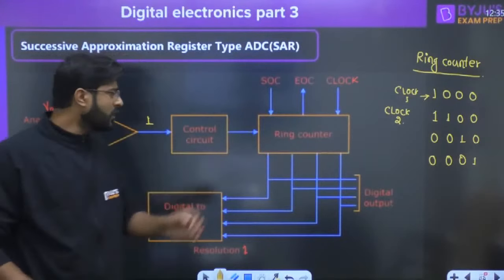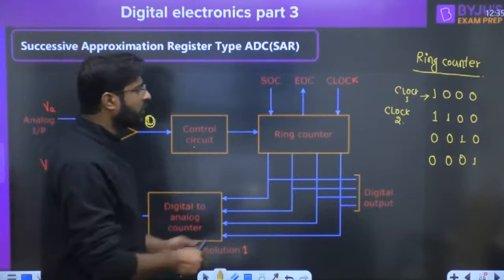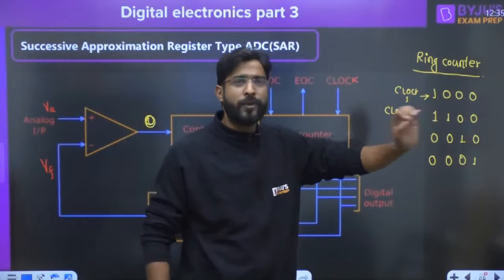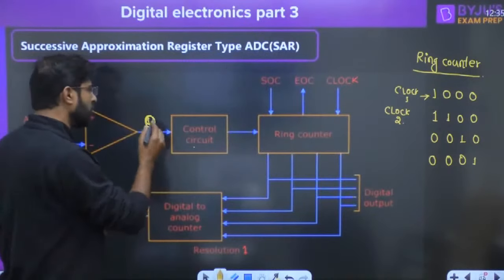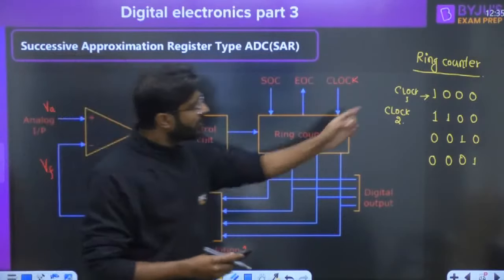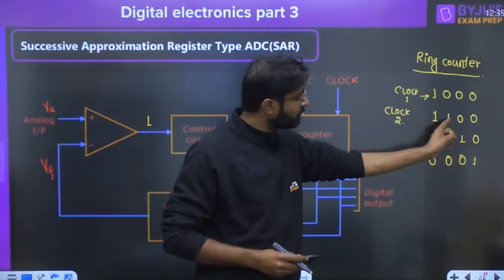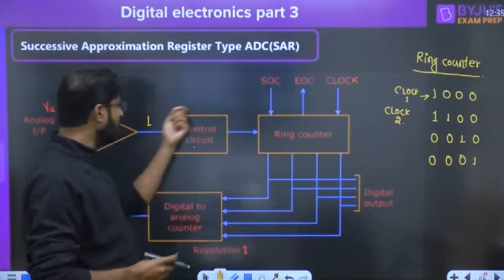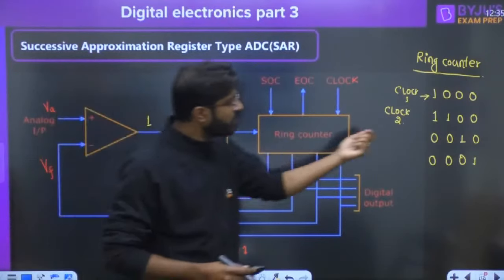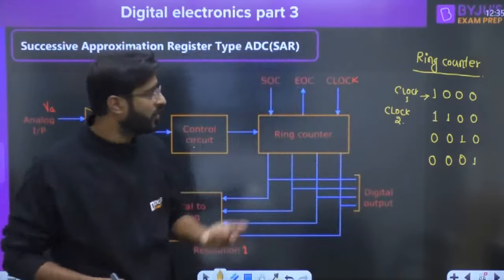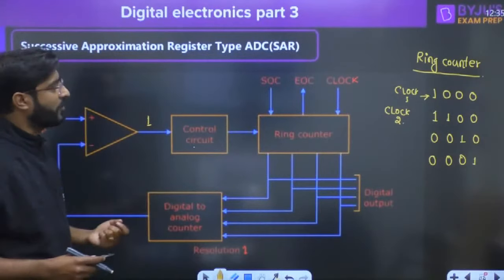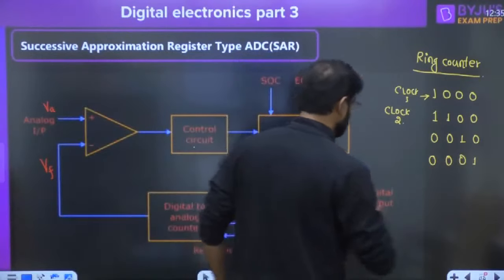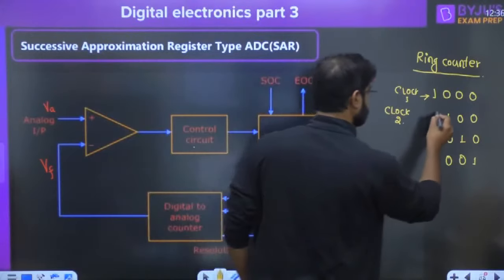What I mean to say is, if the control circuit input is 0, then the control circuit tells the ring counter, go Simran go, live your life. It does not change the state at all. But whenever the control circuit has the input 1, it is the nature of the ring counter to change the next one from 0 to 1, but whether the previous one is going to be held or not will be decided by the control circuit. If the control circuit has the input 1, it is going to hold the previous state. That's basically the nature of what is called the SAR type control circuit, right? And it may happen at any place, no issues for that, right? Okay,